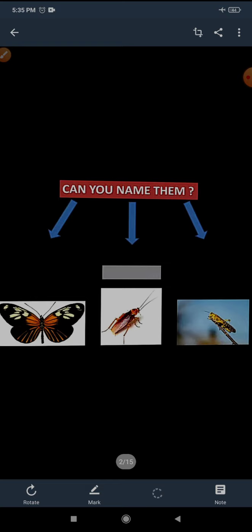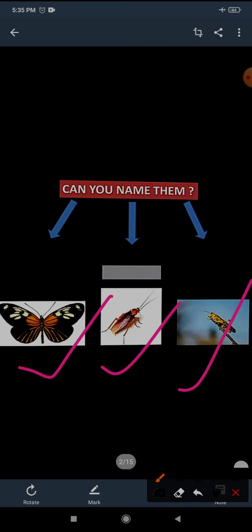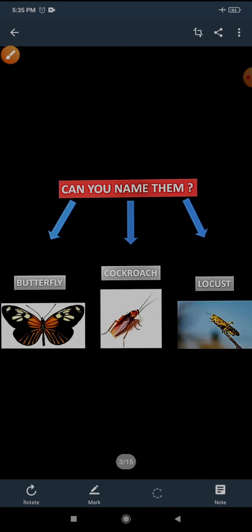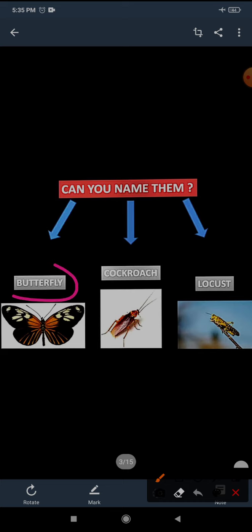Can you name these animals? Whatever you say, see the name. This is a butterfly. The second one is a cockroach.